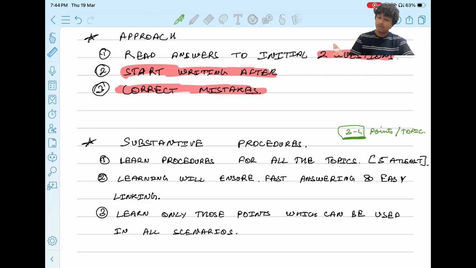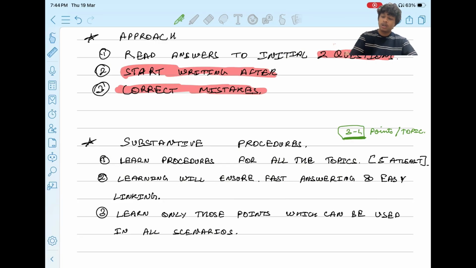If you can learn more than 3 to 4 points, that is very good, because I have seen that a lot of students can make 1 or 2 substantive procedures at the skill level, but they are not able to make all the 5 or 6 that are required. So my recommendation is that please learn some substantive procedures, so you are not blank in the examination, right?